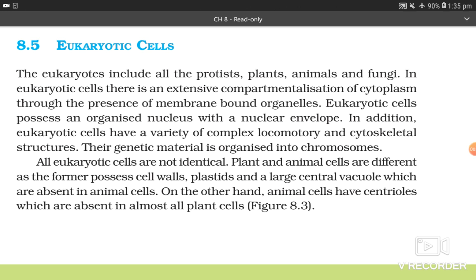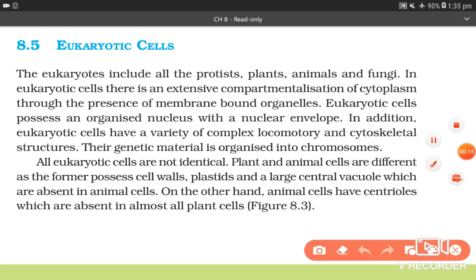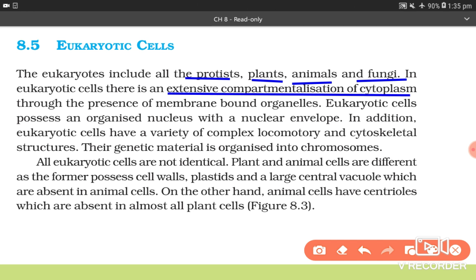Now, here we are going to start with the eukaryotic cell. The eukaryotes include all the protists, plants, animals, and fungi. In eukaryotic cells, there is an extensive compartmentalization of cytoplasm through the presence of membrane-bound organelles.